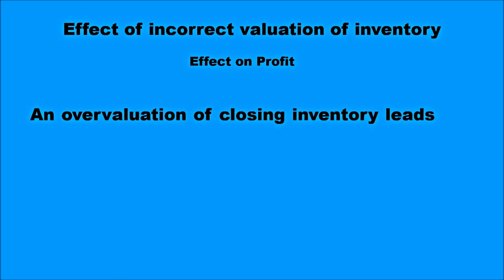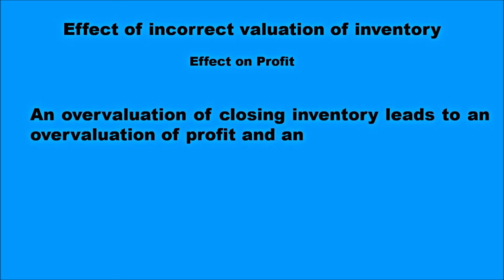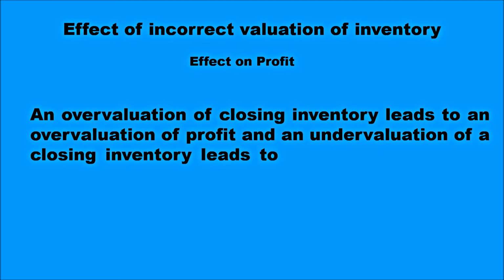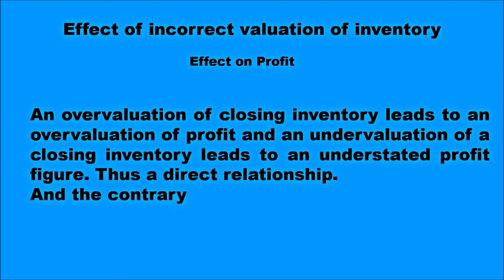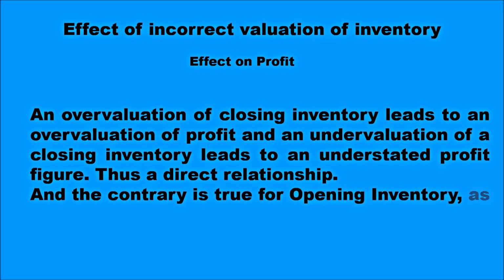Let us look at the effect on profit. An overvaluation of closing inventory leads to an overvaluation of profit, and undervaluation of closing inventory leads to an understated profit figure, thus a direct relationship. And the contrary is true for opening inventory, as we've already discussed earlier.